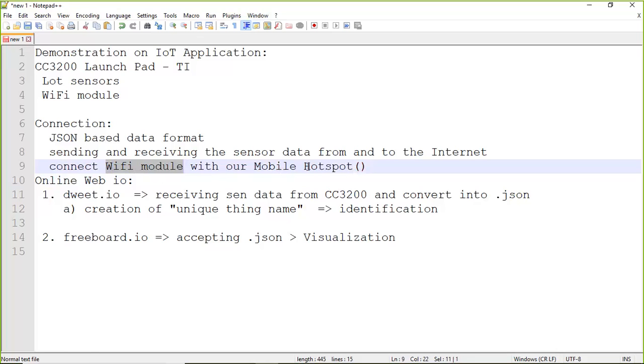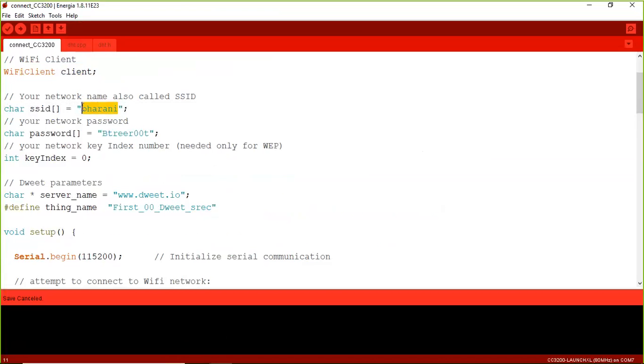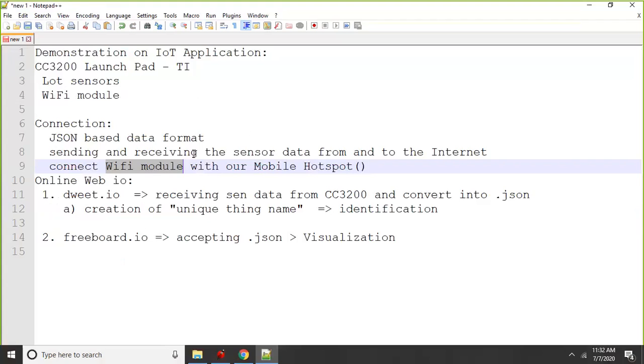If you provide credential information like this, here I'm using the SSID as Bharani, because my Wi-Fi network is Bharani, and my Wi-Fi network's password is this one. I have given the credential information in this program. If you compile this program successfully and upload it into the CC3200 board, the credential information will be referred to by the inbuilt Wi-Fi module.